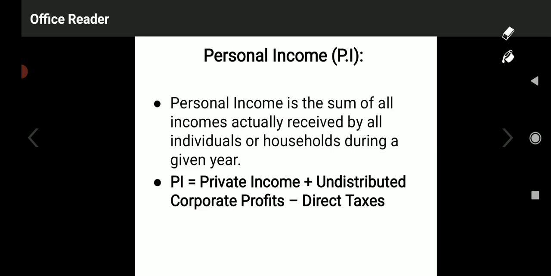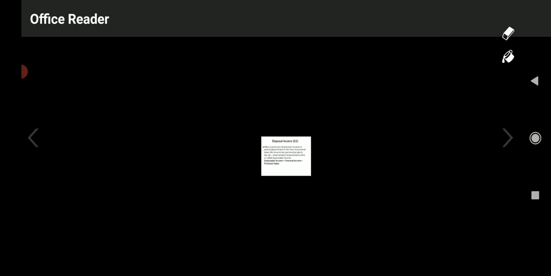So whatever amount of money income is received by all these factors, that is called personal income. Personal income can be calculated with the help of: personal income is equal to private income plus undistributed corporate profits minus direct taxes. With the help of this, we are able to understand the personal income of the country. This is all about personal income.